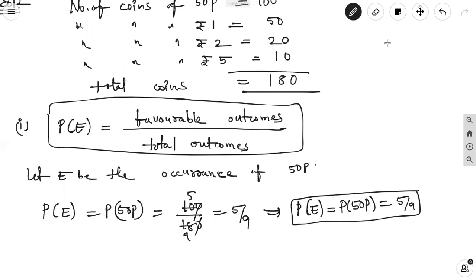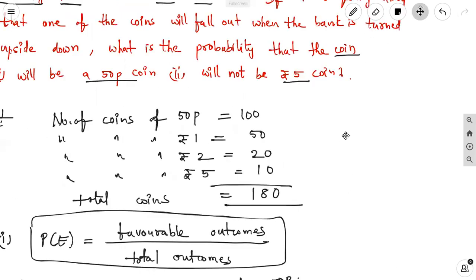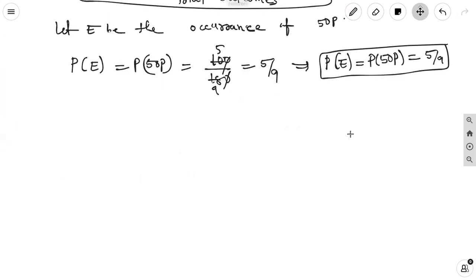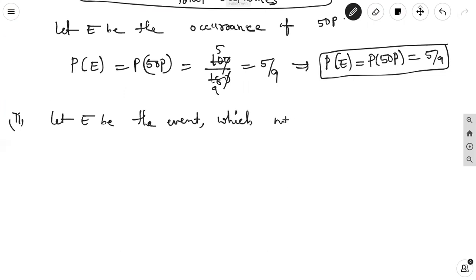The second one is will not be a 5 rupee coin. The second one, let E be the event which is favorable to 5 rupees.